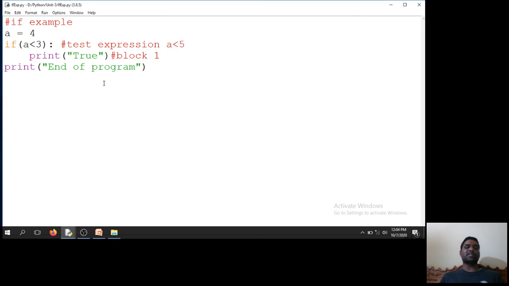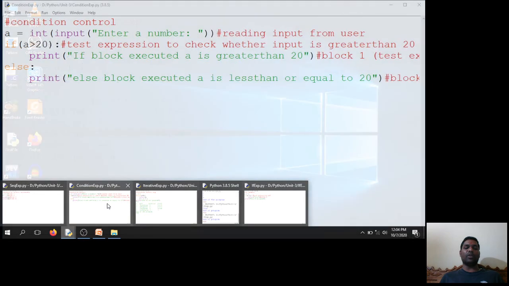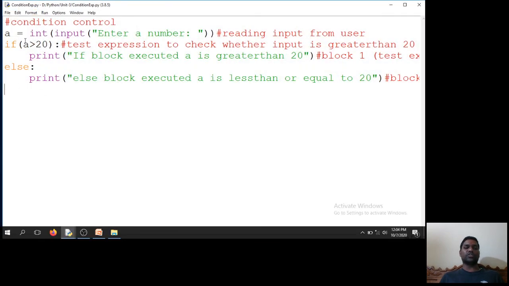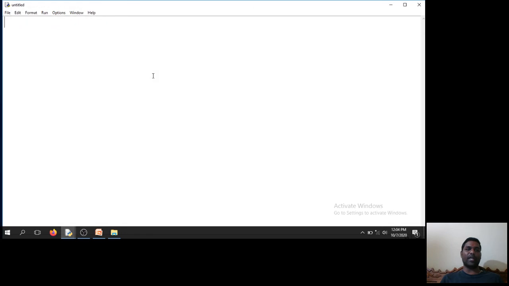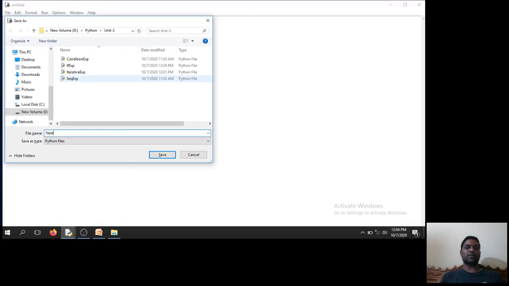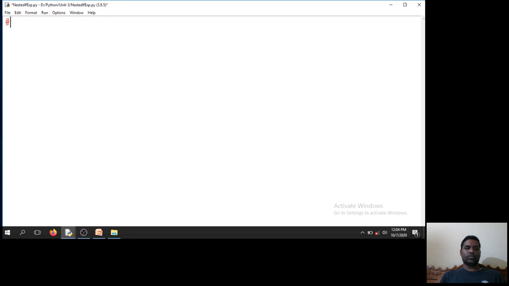And the next example is the if else example. The if else example you have already seen in this example. And now we will have the nested if condition. Nested if: an if condition inside the if condition. So I will take one more file. I will save it as nested if example.py. So I will write one simple question here.